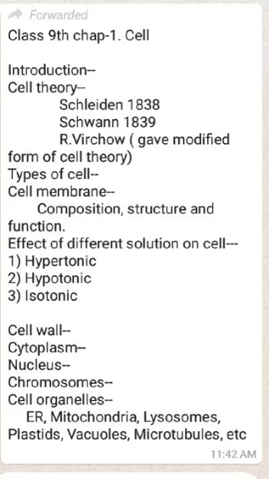Now the last cell organelle of the cell is microtubule. Microtubule is a tubular structure which is non-cellular and present in both plant cell and animal cell.